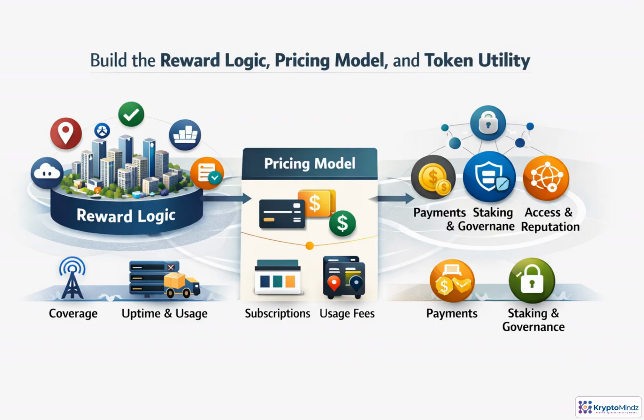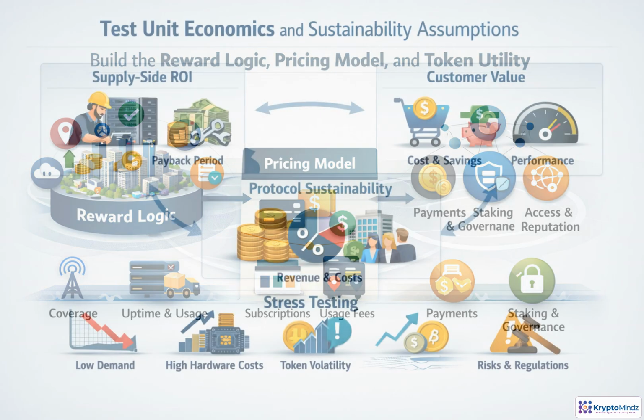Incentive design connects three decisions: what earns rewards, what customers pay for, and why the token exists. Contributors should be paid for measurable value, such as useful coverage, verified uptime, usage, data quality, or compute delivered. Early emissions can help bootstrap supply, but over time, rewards should shift toward demand-backed revenue. Pricing may use fiat, tokens, credits, subscriptions, or usage fees. Token utility should support payments, staking, governance, access, reputation, and accountability.